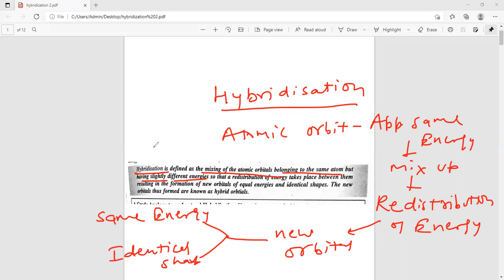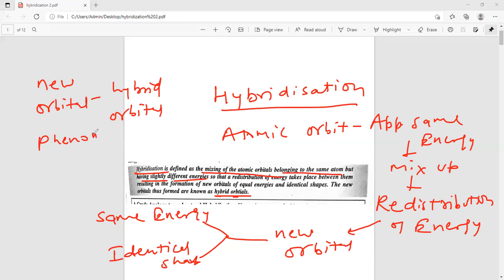So this phenomenon is called hybridization, and the new orbital is called a hybrid orbital.